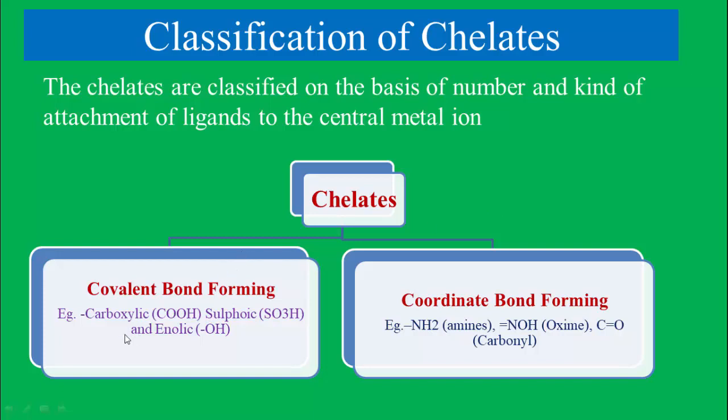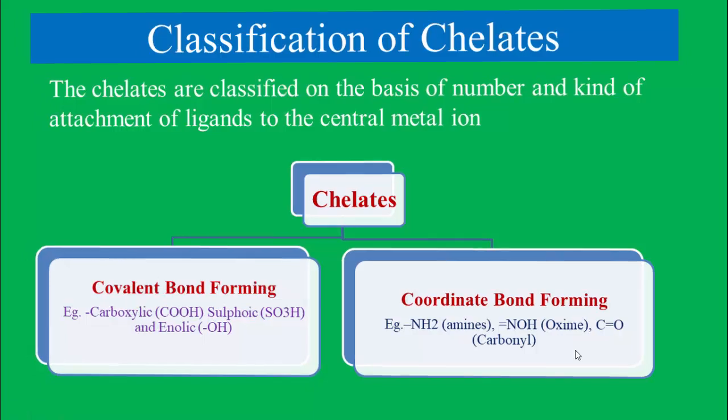The covalent bond forming groups present in the chelating agents are carboxylic group, sulfonic group and enolic groups. These groups can form covalent bonds with the central metal ion. NH2 groups, oxime groups and carbonyl groups have the tendency to donate the lone pair of electrons and form coordinate bonds with the central metal ions in the chelation process.